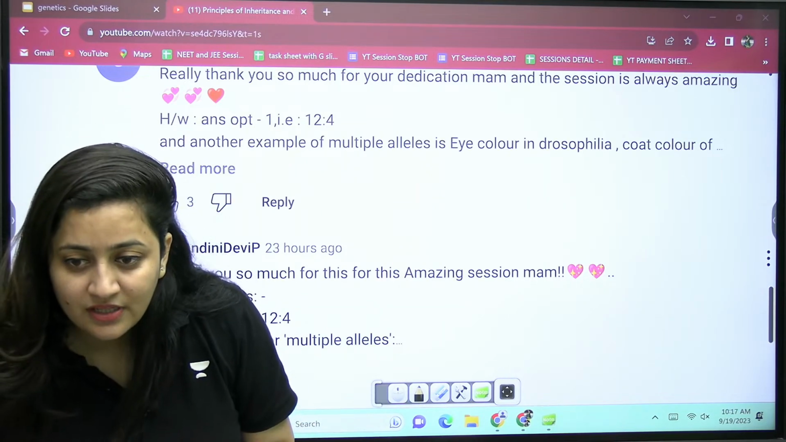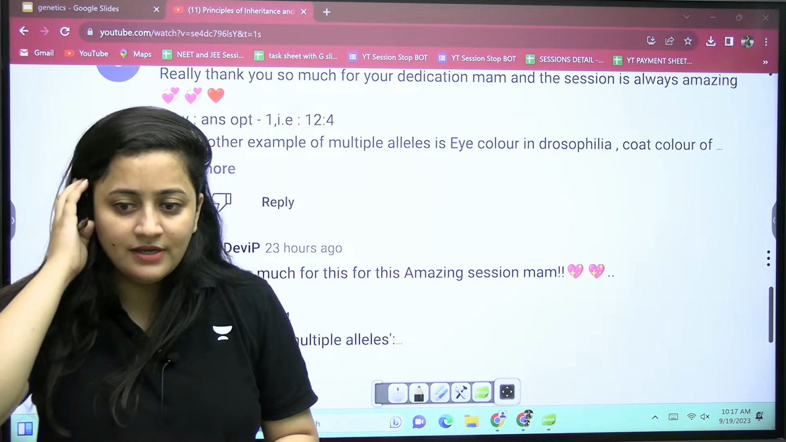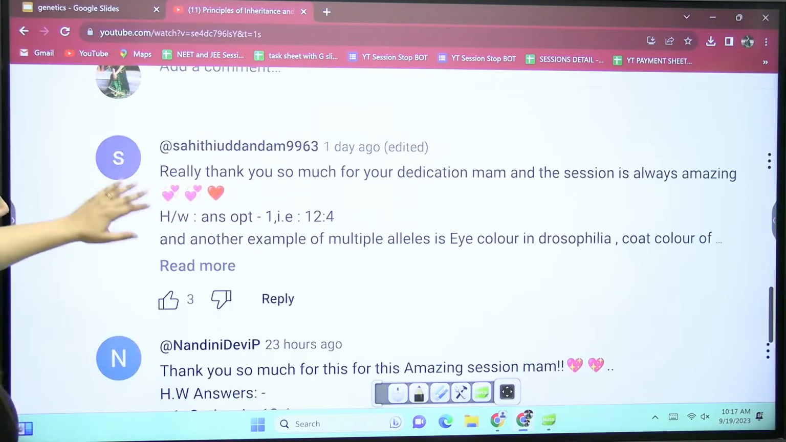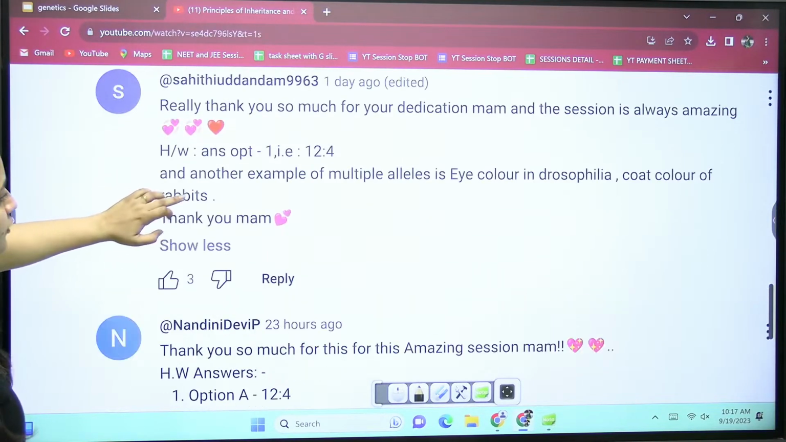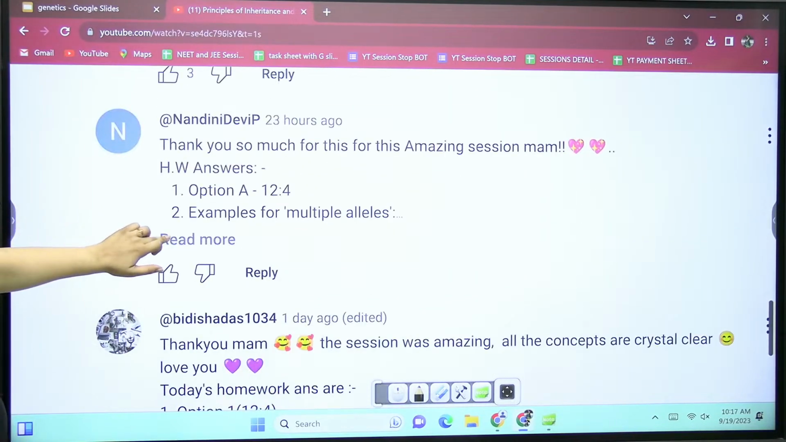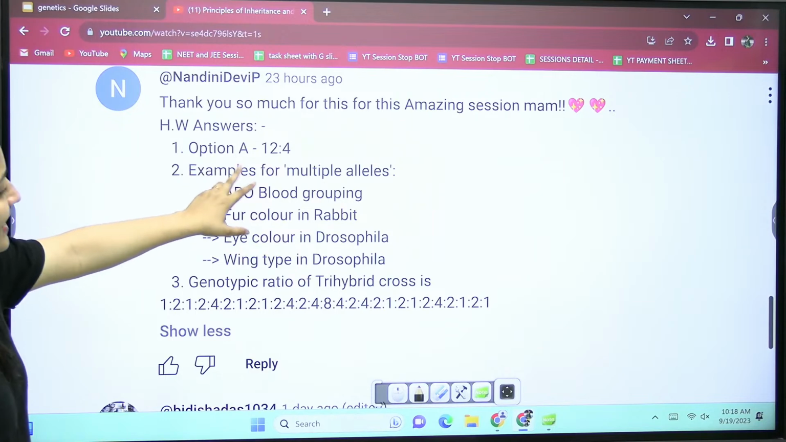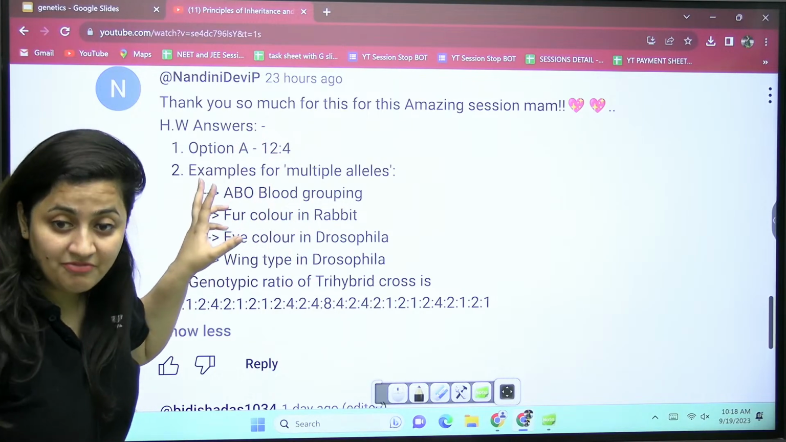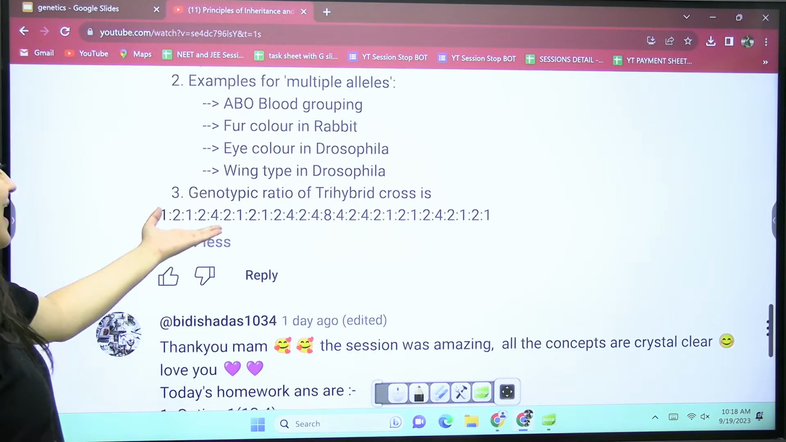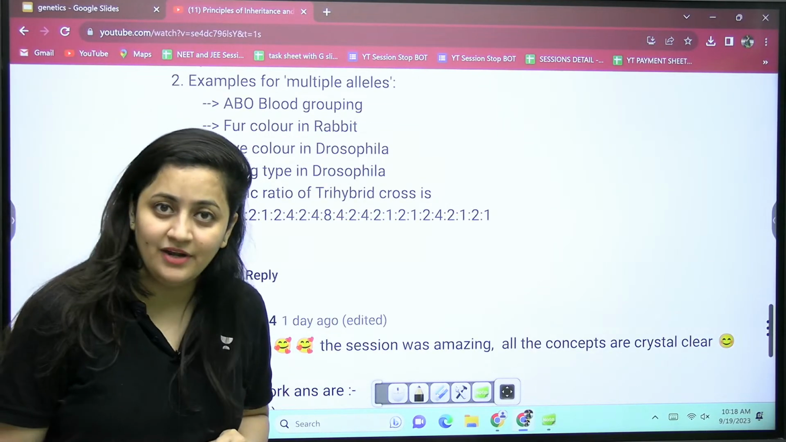Which portion? Here you guys can see, wow. Thank you so much, Sahiti, for this homework. Very good. Nandini, excellent. You explained the numerical as well. Very good, I'm proud of you. Examples of multiple alleles and the genotypic ratio of the trihybrid cross as well.